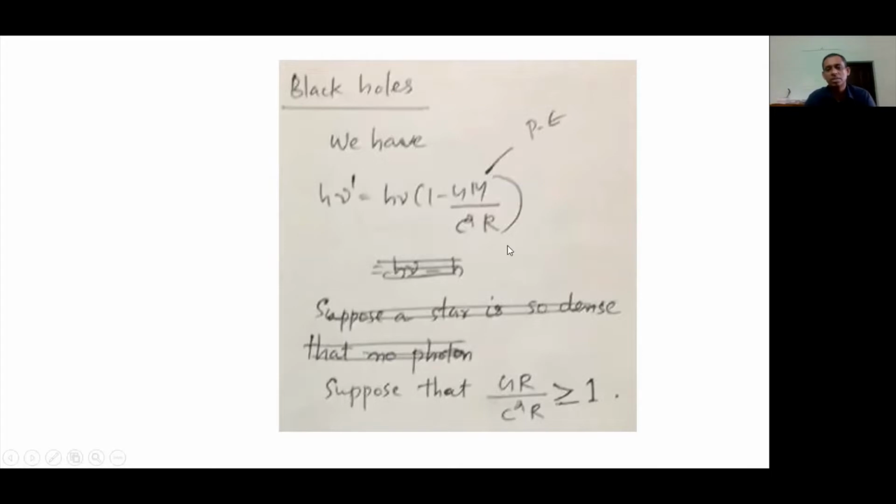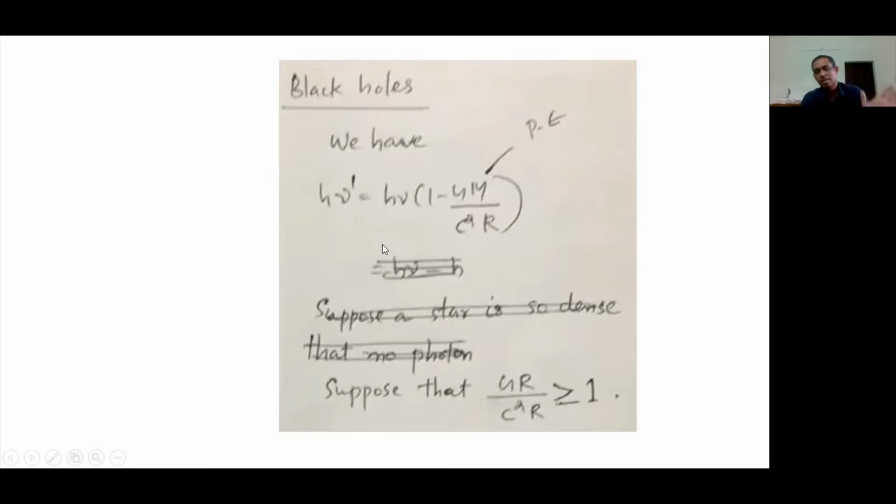Suppose GM over c squared R is greater than or equal to 1. If it is less than 1, no problem. If it is equal to 1, the energy of the photon as it escapes from the star will be equal to 0.